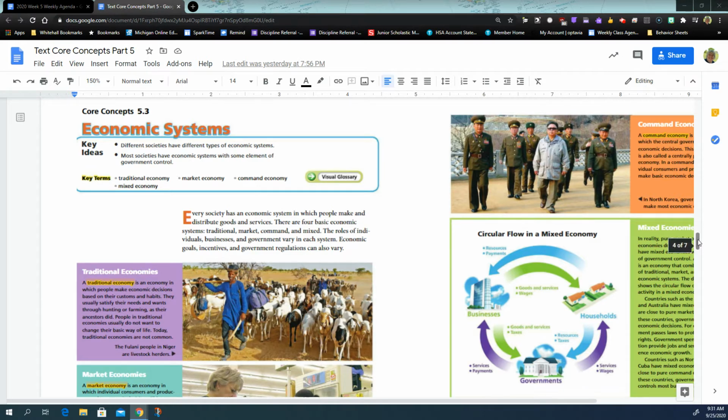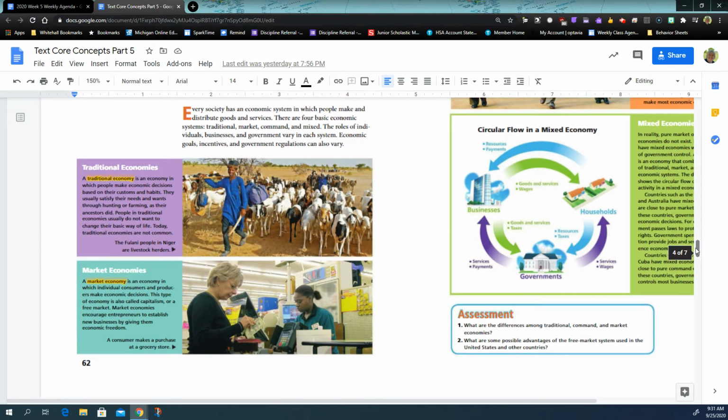Market economies. A market economy is an economy in which individual consumers and producers make economic decisions, what to buy and sell. This type of economy is also called capitalism. The United States has capitalism, or a free market. Market economies encourage entrepreneurs to establish new businesses by giving them economic freedom. And in true capitalism, you have very little government control.